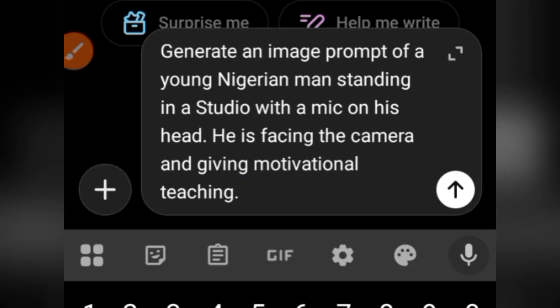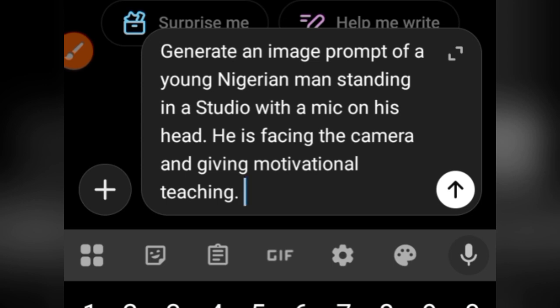Then from there I move to describing what he's doing. So I focus on the person and the studio. For the person, you can change it to maybe a young lady or a pastor or a CEO. So you can change the person. Now where is the person going to be? You can say maybe speaking at a conference or speaking in a studio, or speaking while sitting in front of a table, or speaking while being in a restaurant. So that is the scene.